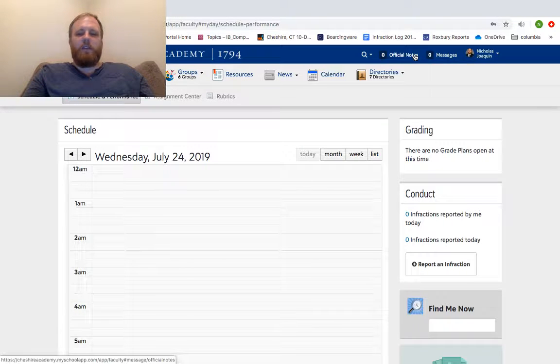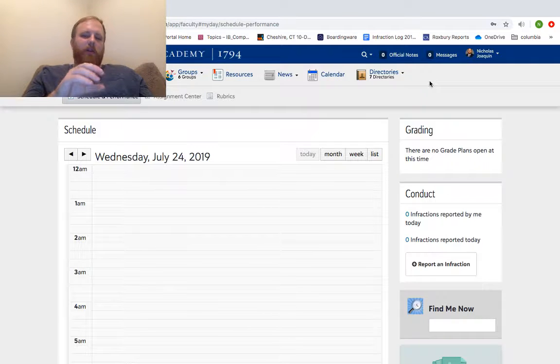So again, an official note is usually sent when the student does something particularly well or particularly poorly, that you want their parent to be informed of, or their guardian. Their whole support network is going to get that official note. So teachers are getting those official notes. The student themselves is getting the official note. Parents are getting the official note. Any coaches generally are getting those official notes.